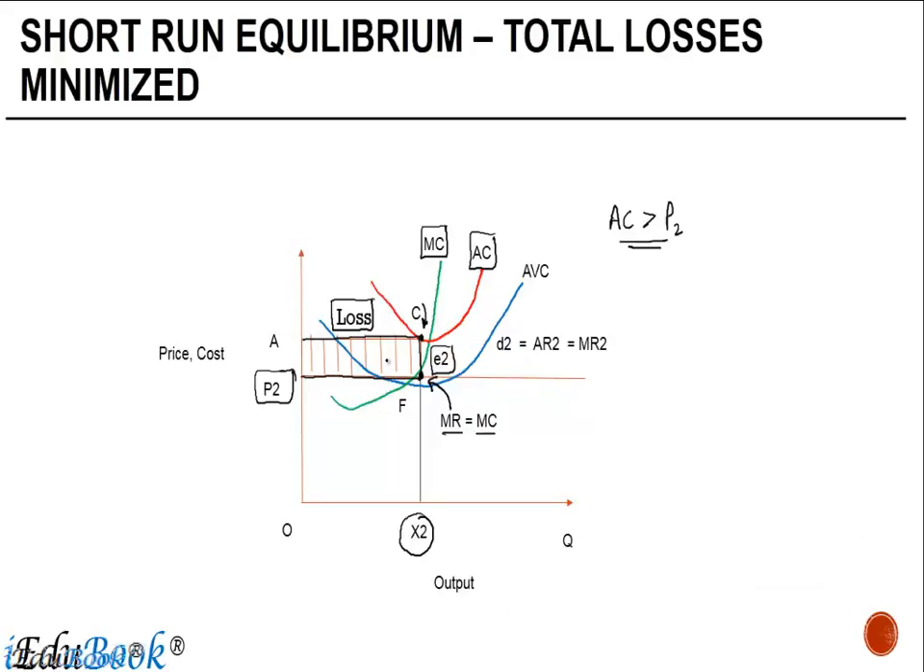So what this means is, while at P2 the marginal cost is something which the firm is able to cover, since the average cost includes not only the marginal cost but also the fixed cost, the firm is unable to cover all the fixed costs at this particular price, and therefore it is going to incur certain losses.